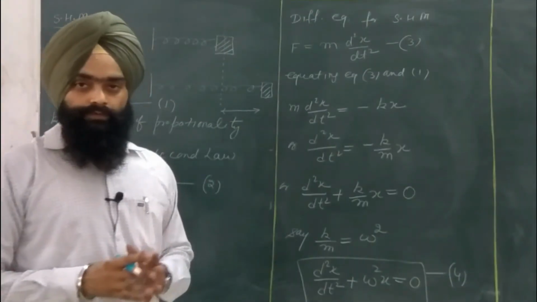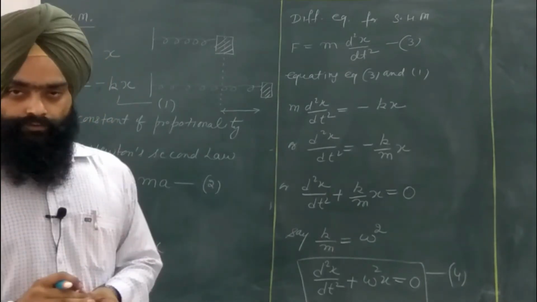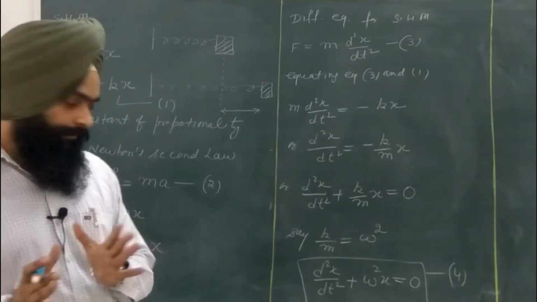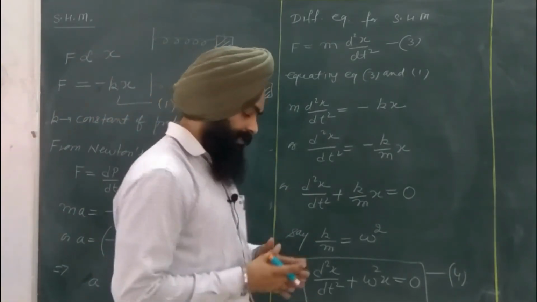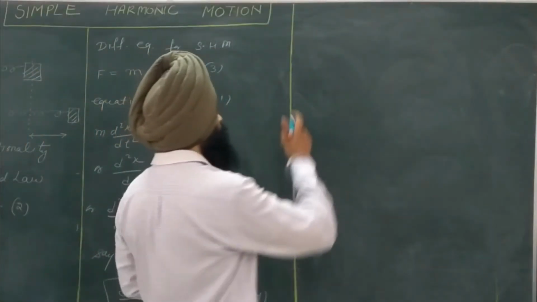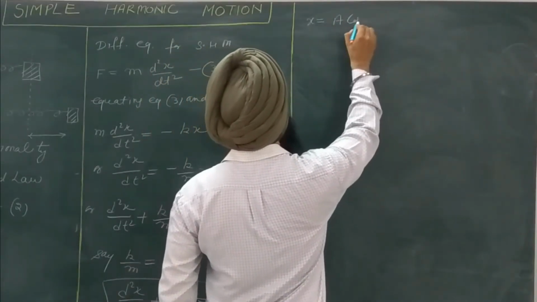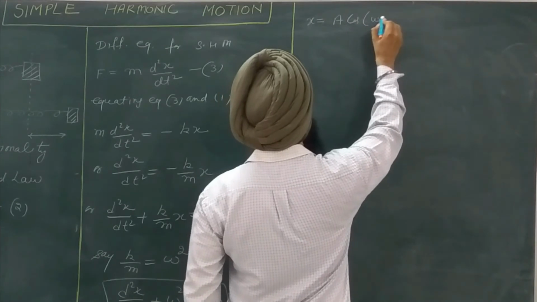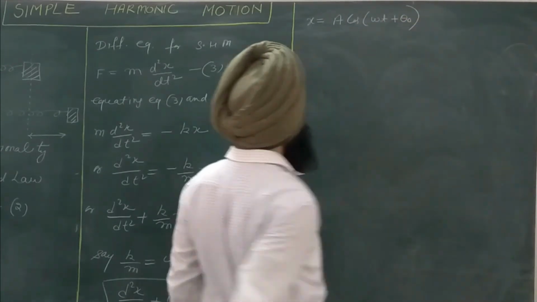Now we need to find the solution for this differential equation. The solution should be such that it completely satisfies the differential equation. Let us say the solution is of the type x is equal to a cos of omega t plus theta naught.